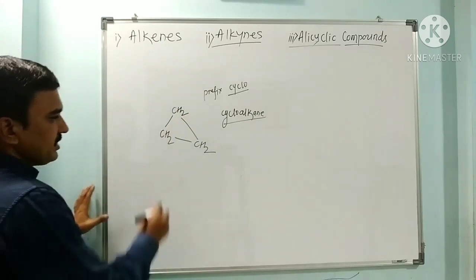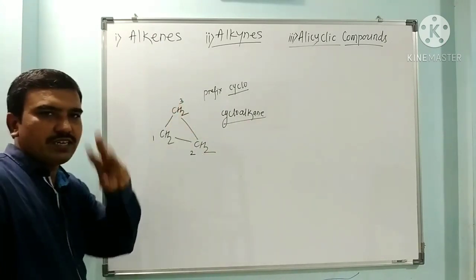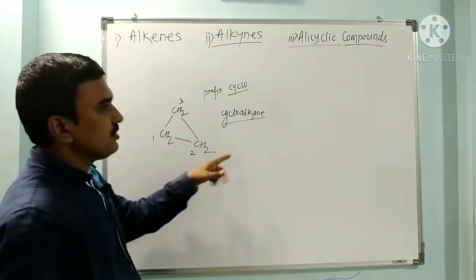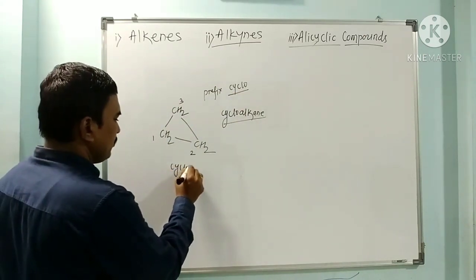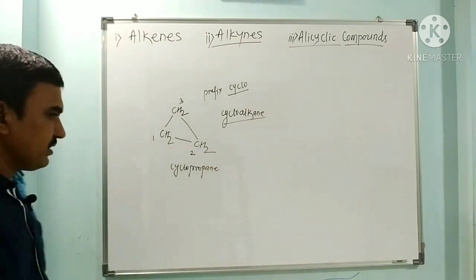How many carbons are here? This is carbon number 1, this is 2, this is 3. 3 carbons are there, so it belongs to propane, but it is a cyclic compound, so attach the prefix cyclo. So it is called cyclopropane because of the 3 carbon atoms.